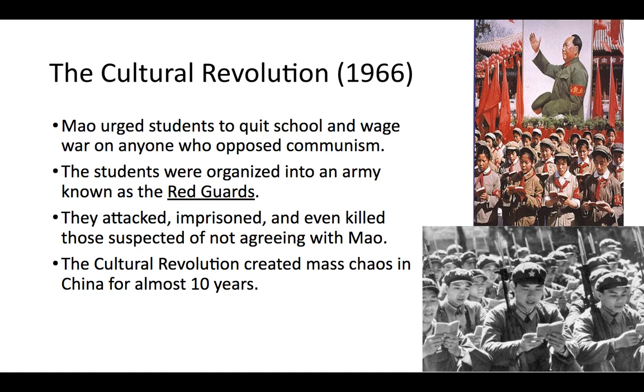Mao urged students to quit school and wage war on anyone who opposed communism as part of the Cultural Revolution. Students were organized into an army known as the Red Guards. They attacked, imprisoned, and even killed those suspected of not agreeing with Mao. This created 10 years of chaos in China.